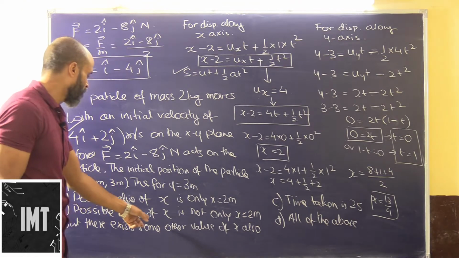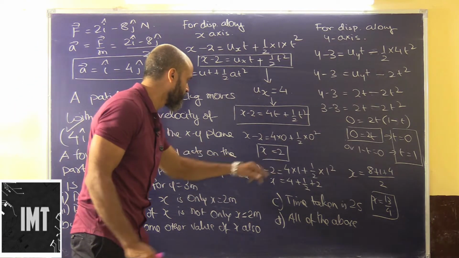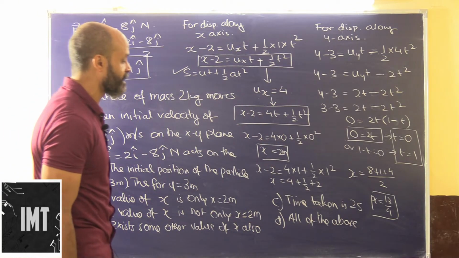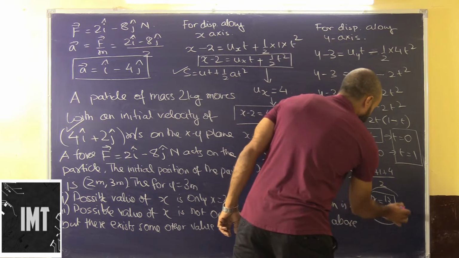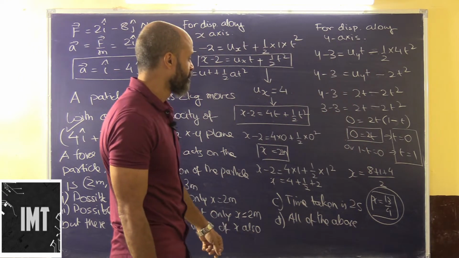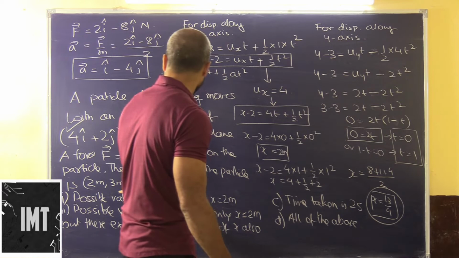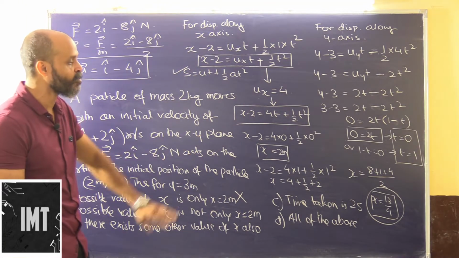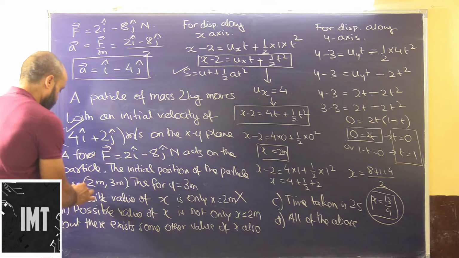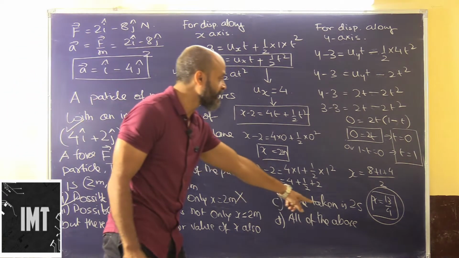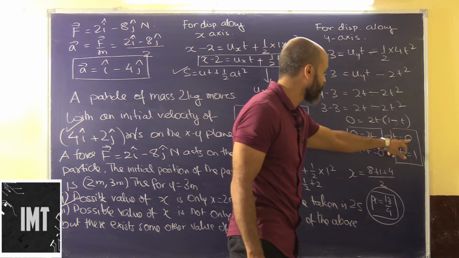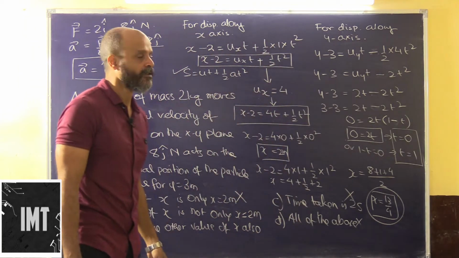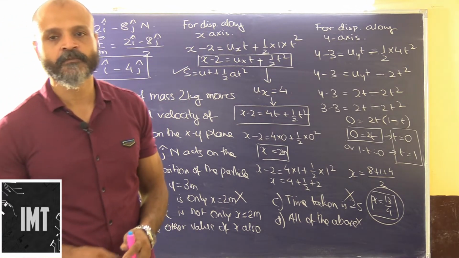So possible value of x is not only x is equal to 2 meters, but there exists some other value of x also, which is correct. Time taken is 2 seconds. So one possible value of x is only 2 meters. Obviously this is not correct because we are getting two values of x. This is correct, we are getting another value of x. Time taken is 2 seconds. See, time taken here is either 0 or 1. So this is obviously not correct, and all of the above is obviously not correct. So you can take a snapshot of this problem.